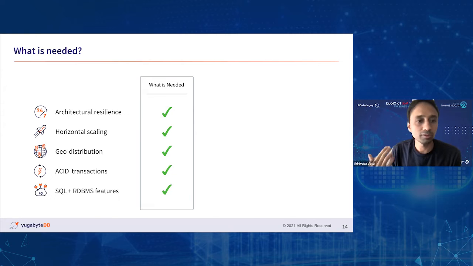But at the same time, from a storage standpoint, we want the database service to be reliable. We want the data to be distributed across nodes, horizontally scalable, and follow wherever the app goes, right? So we want the data to closely follow the app so that you will be able to better service your business demands in a reliable, consistent fashion all the time.